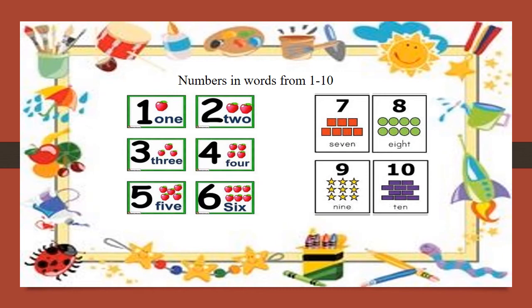Now you can easily write the numbers of anything in words as well. For example, 5 apples: F-I-V-E, 5, A-P-P-L-E-S, apples. 5 apples. Okay?